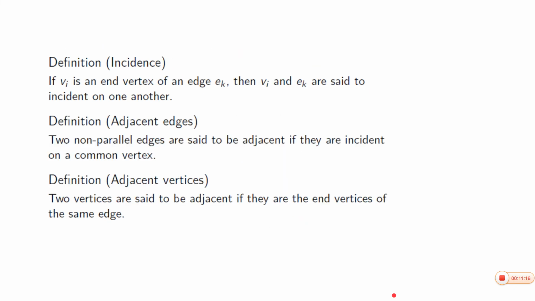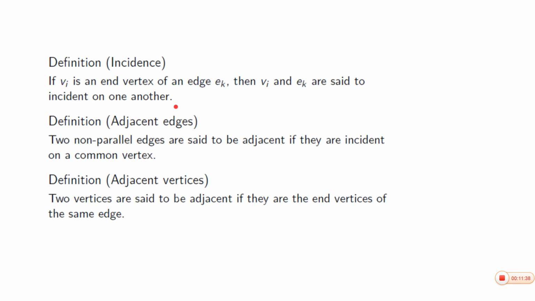Look at the definitions of incidence, adjacency of edges, and adjacency of vertices. When a vertex Vi is the end vertex of an edge Ek, we say that Vi and Ek are incident on one another.